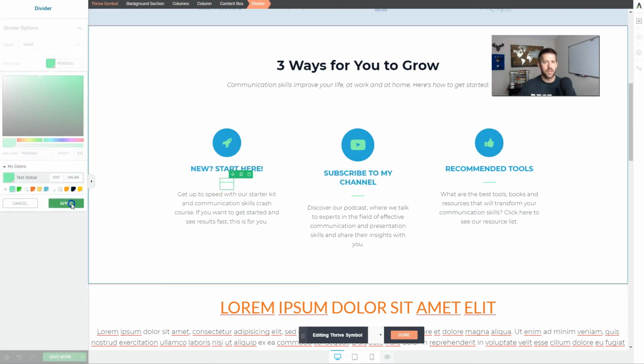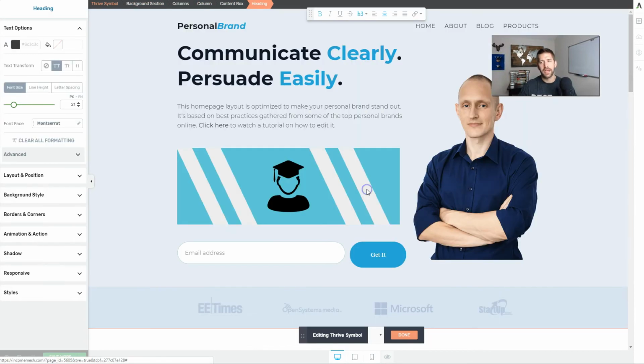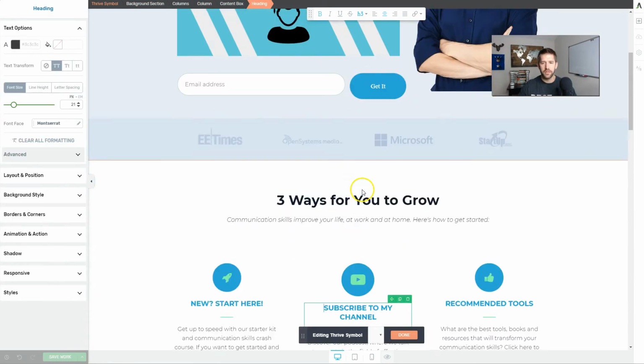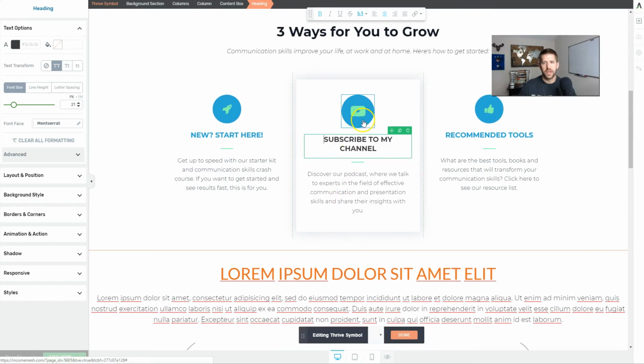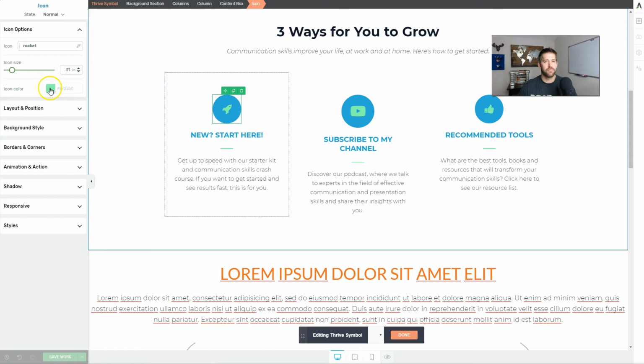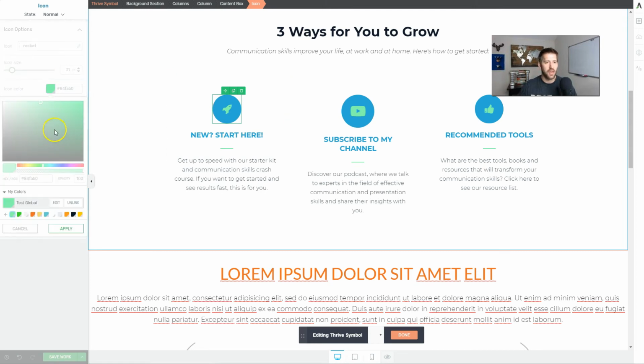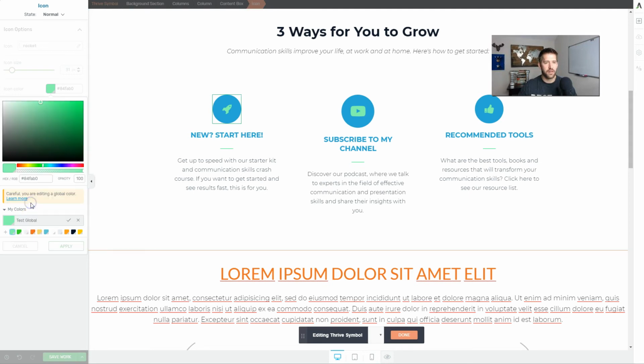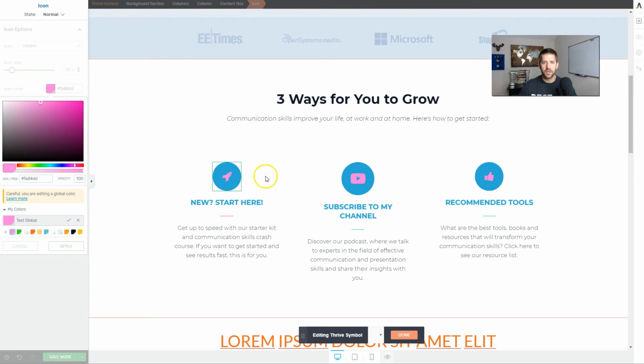So now these are all global colors, but what if my client that I'm building this website for decides that he wants his color not to be this little minty color, but instead to be a purple, let's just say. So I can go here to my global color and say edit the color, and now I want to go and find a purple, and bada bing bada boom. So now every place, not just on this web page, but any place where I'm using that minty color as a global color, it will update to the new color.